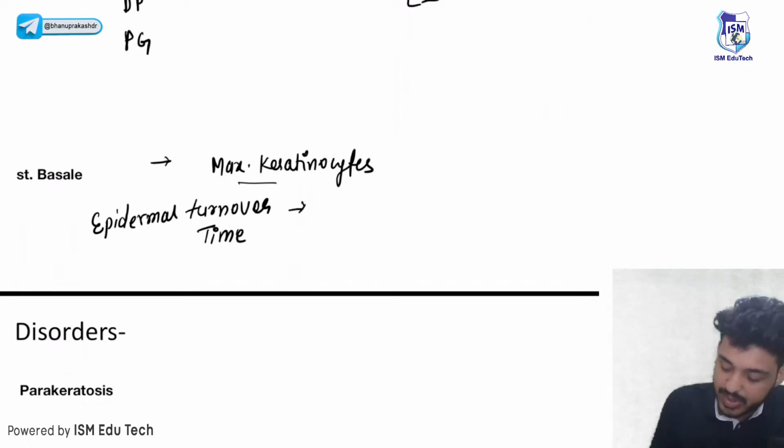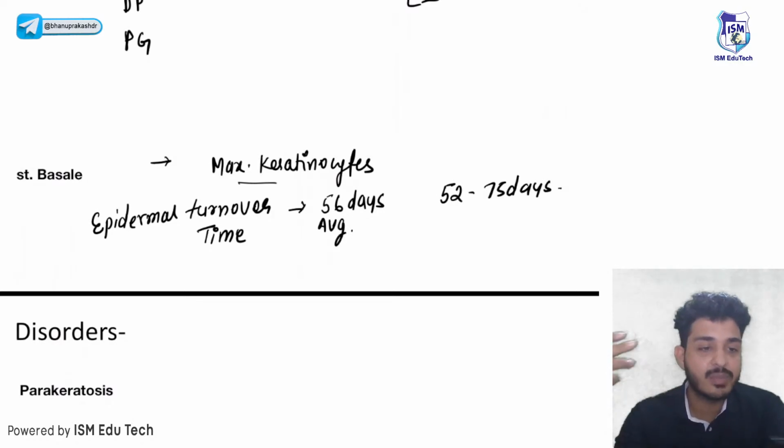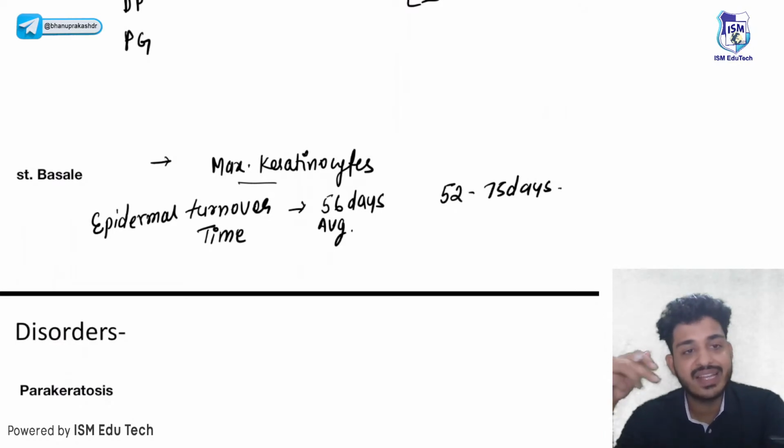How much time will it take? It is approximately 56 days on average. This is a question asked. The range is 52 to 75 days. There are two things. The first is the epidermal transit time: the cells will go to the stratum corneum and then they will shed off.